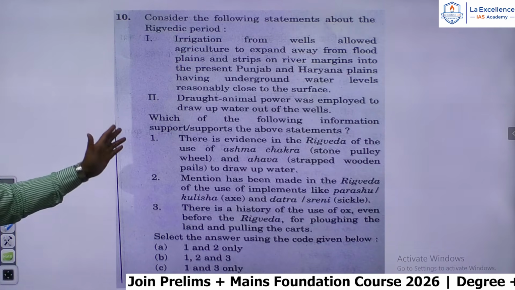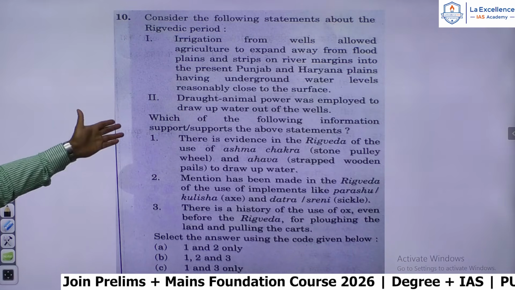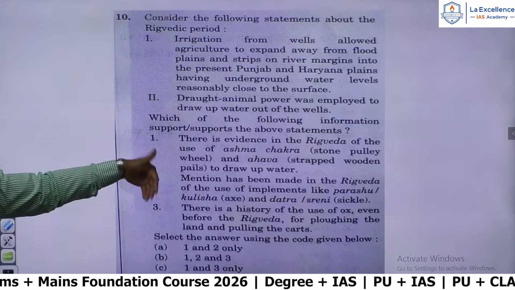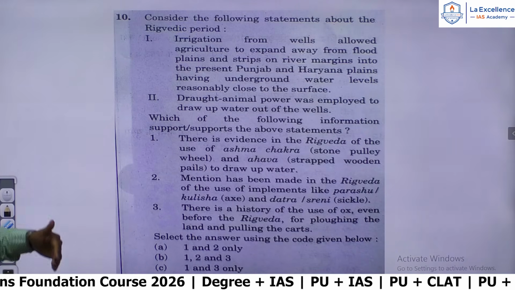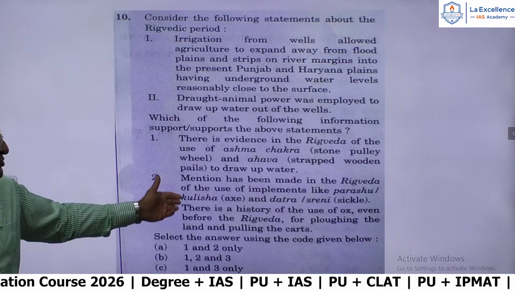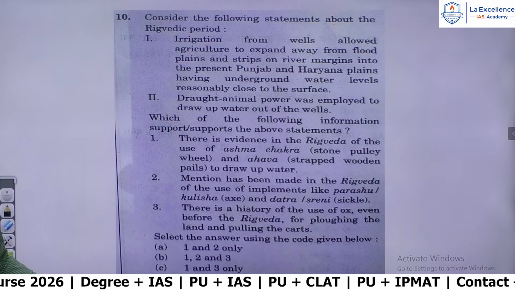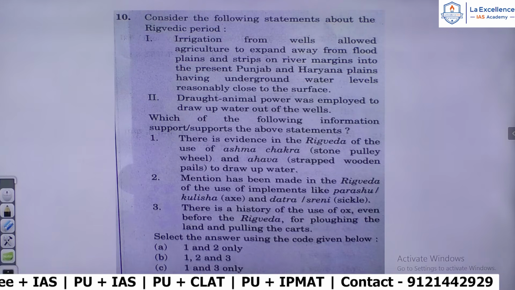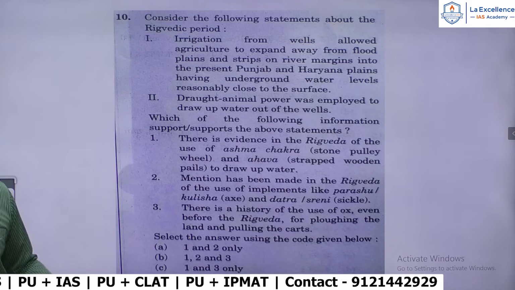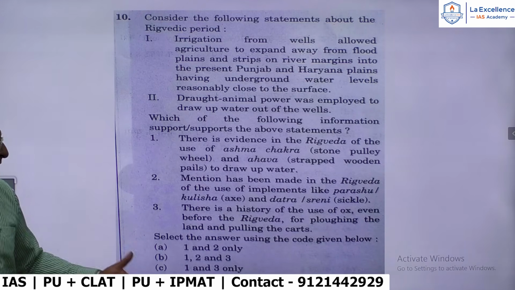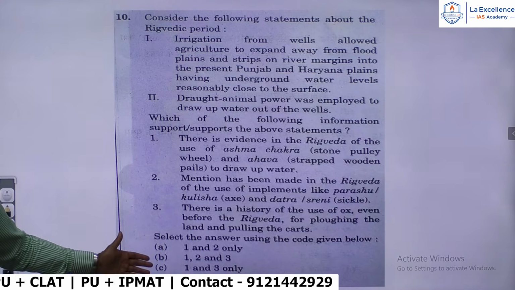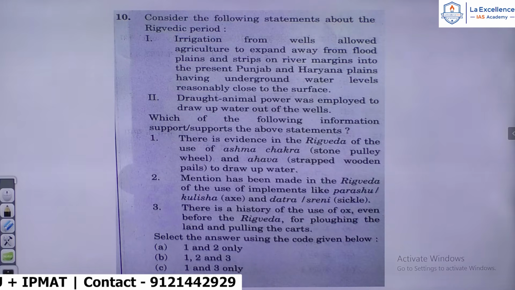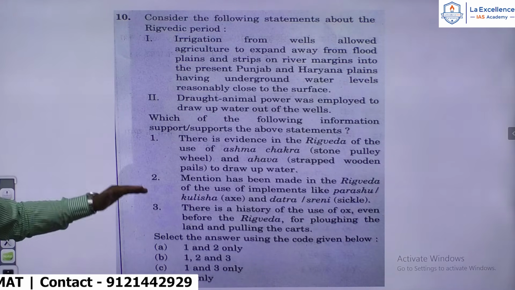So, irrigation from wells allowed agriculture to expand away from floodplains. That is correct. There is evidence in the Rig Veda of use of stone pulley wheel and Ahava to draw water. So, that is true. Mention has been made in the Rig Veda of the use of implements like Parashu, Datra. That is also true. There is a history of the use of ox even before the Rig Veda. That is true. Harappans knew about plowing, and they must have used the oxen, bulls to plow the land. So obviously, all the three statements are correct. 1, 2, 3. B is the answer. B for Bombay. That would be the answer for the 10th question.